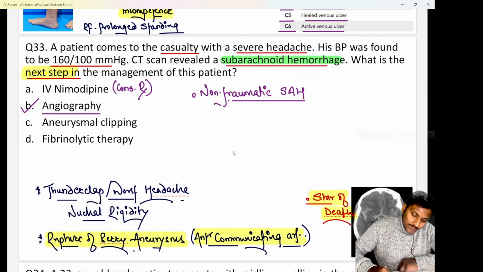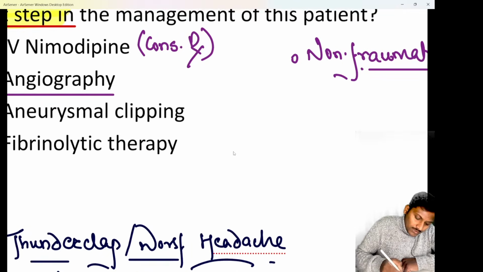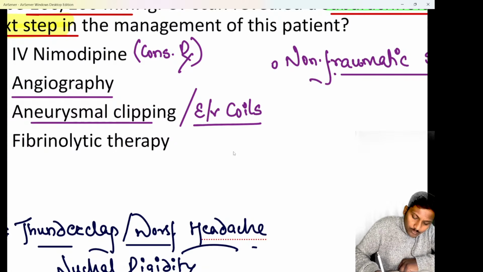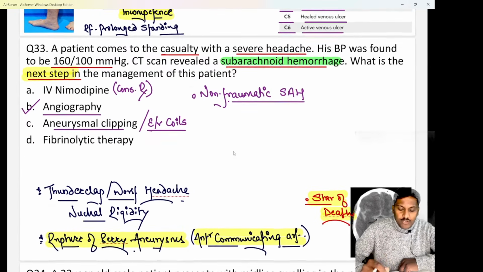Whereas if you decide on a surgical management, we know surgical management is either aneurysmal clipping by neurosurgery or endovascular coiling. Okay, the interventional radiologist will help you to place an endovascular coil. So whenever we decide on a surgical management, either we can go for aneurysmal clipping or endovascular coils, that is important.